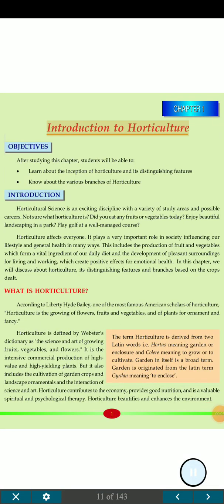1. Introduction to Horticulture. Objectives. After studying this chapter, students will be able to learn about the inception of horticulture and its distinguishing features, and know about the various branches of horticulture.